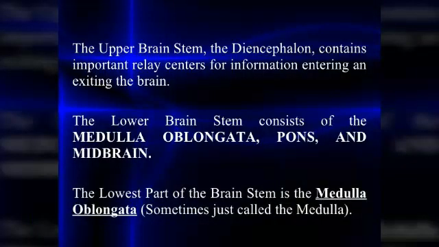So these are the parts of the hindbrain. The hindbrain is also known as the brainstem. It has two parts, upper and lower. The upper has the diencephalon and the lower part has the medulla oblongata, pons varolii and the midbrain.